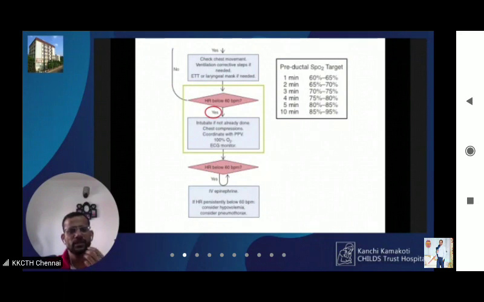In resource rich settings, they would be using a colorimeter or an EtCO2 monitor to identify whether the ET tube is in place. Or some people also recommend a video laryngoscope to look at the glottis and intubate the baby. Of course, I think we have not used those devices for identifying the position, but we need to ensure the position of the ET tube by appropriate clinical methods.